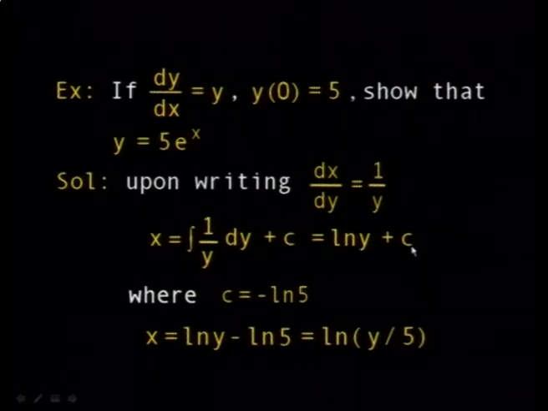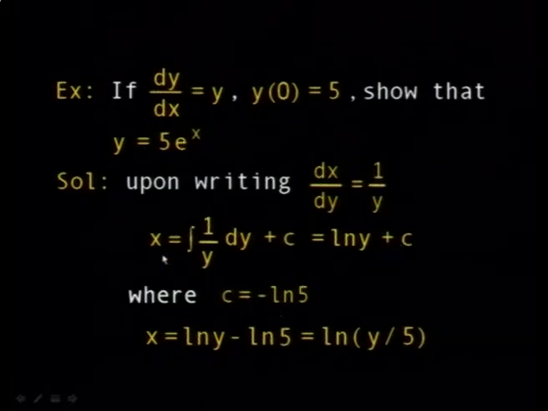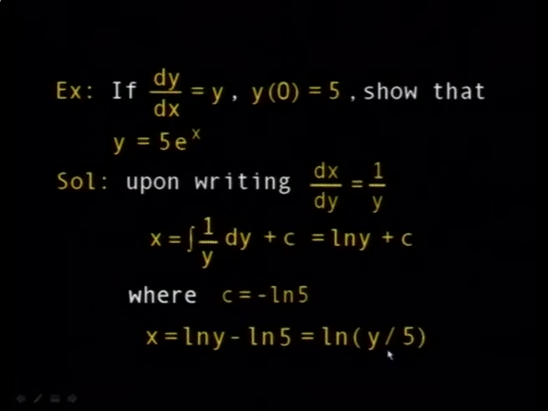Now, what is the value of c? You go back to the initial condition. When x is 0, y is equal to what? To 5. So c is equal to what? 0 minus ln 5. So c is equal to minus ln 5. You substitute c here again, minus ln 5, and you get at the end what? x is equal to ln y minus ln 5. But ln y minus ln 5 is equal to ln y over 5. And from here on, the inverse function of this function is what? Is y over 5 is equal to e to the power x, or y is equal to 5 e to the power x.